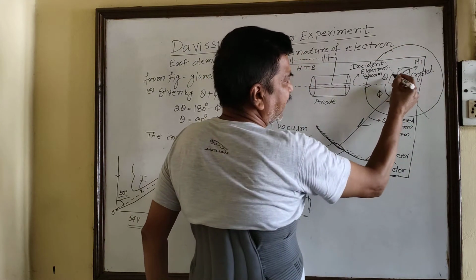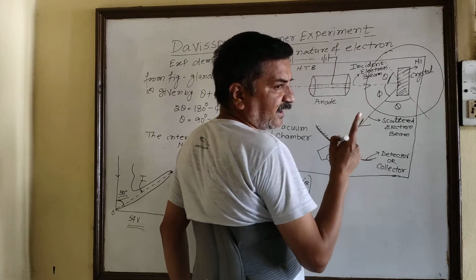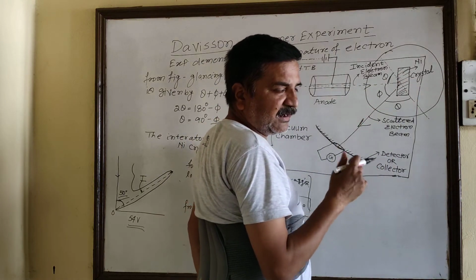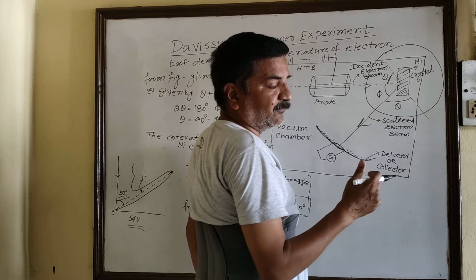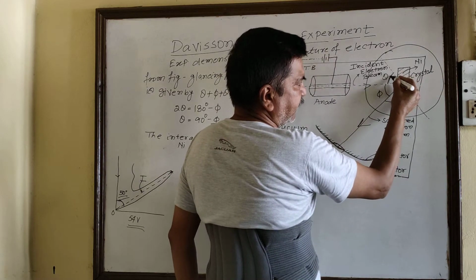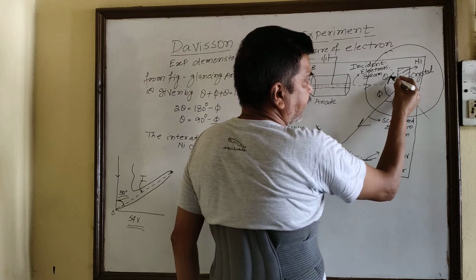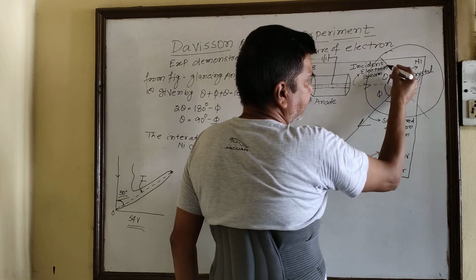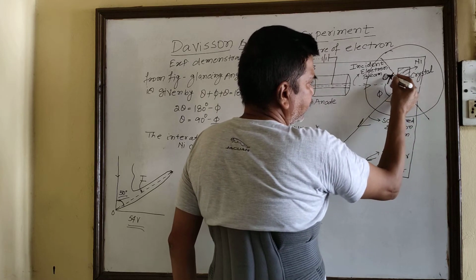Now when you see only this part of the diagram, you will notice that this is the glancing angle. Glancing angle is the angle made by the incident light ray with the scattering surface or reflecting surface, known as the angle of glancing.